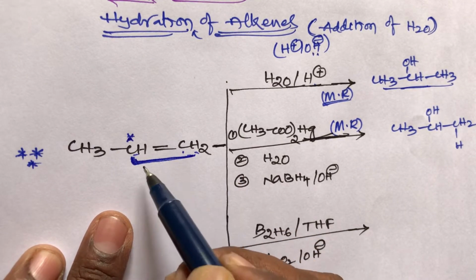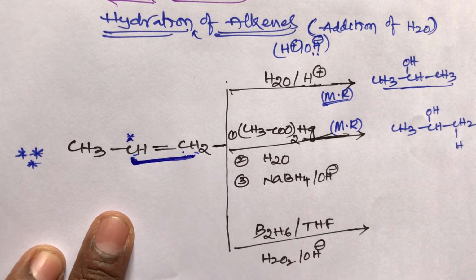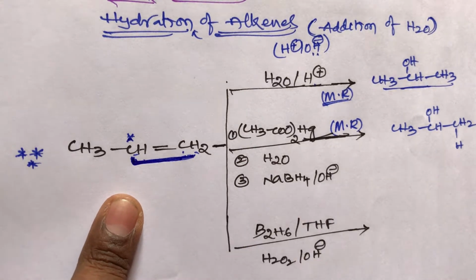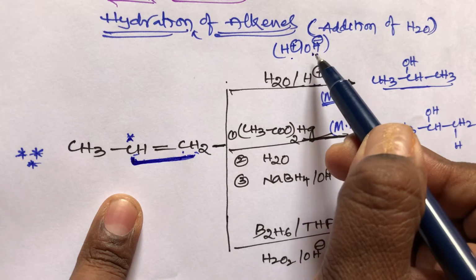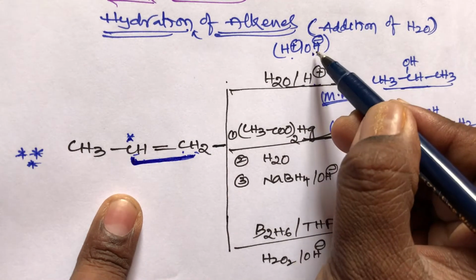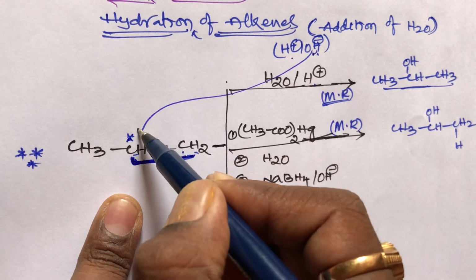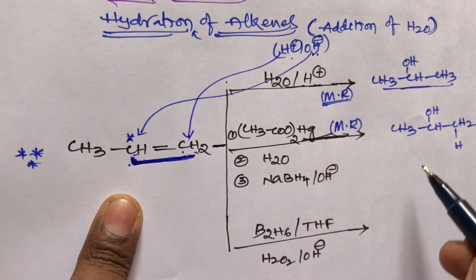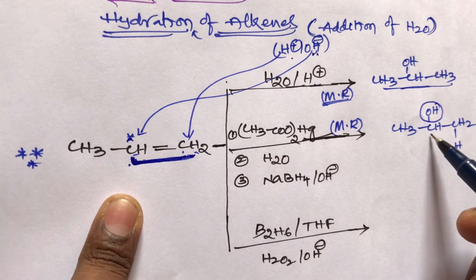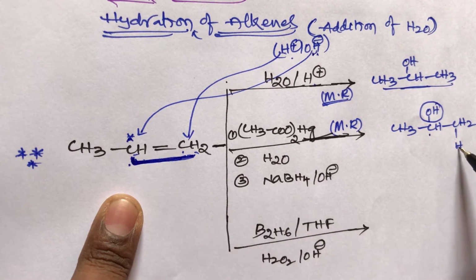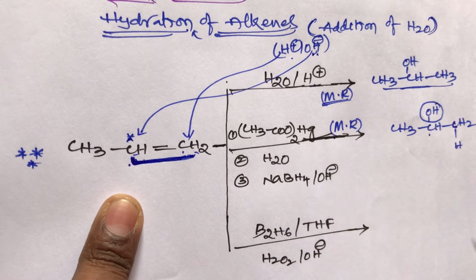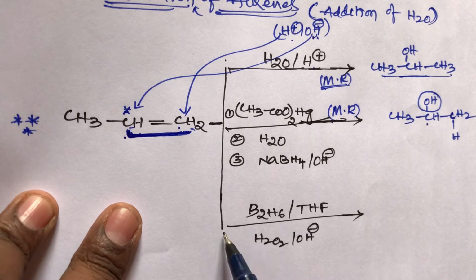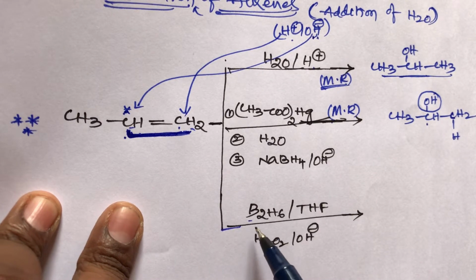Remember, students, addition always happens in between the double bond. Addition reaction takes place only between the double bonded carbons. So this H plus and OH minus are there. According to the Markovnikov rule, OH minus will attack the carbon which contains less number of hydrogen. OH minus will attack this position, and H plus will attack the carbon which contains more number of hydrogen. So it also follows the Markovnikov rule. That is an anti-addition reaction.